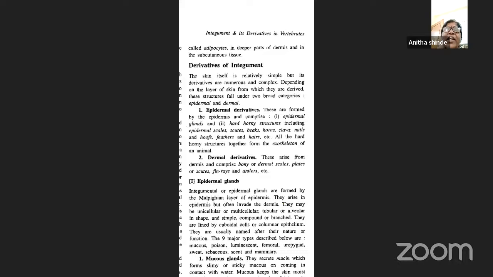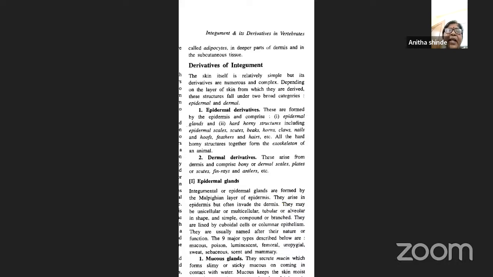Now coming to derivatives of the integument. The skin is very simple, but it has a varied number of derivatives. They are very numerous, and in some they are very complex. Depending upon the layer of skin from which they are derived, these structures fall into different categories, or you can say the derivatives fall into two types.